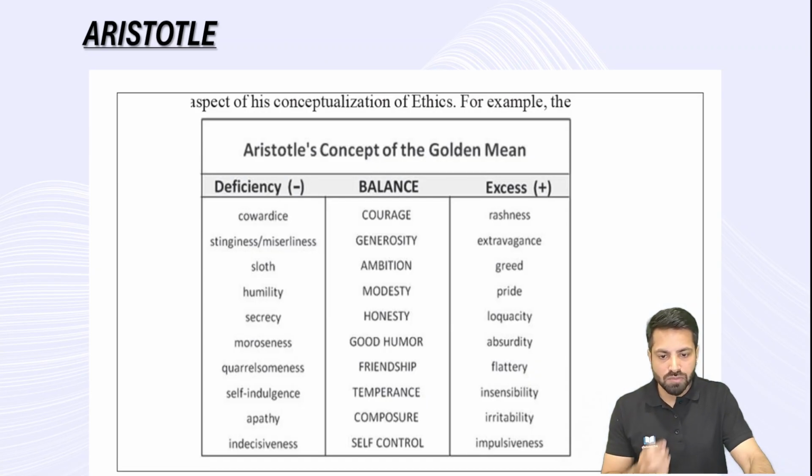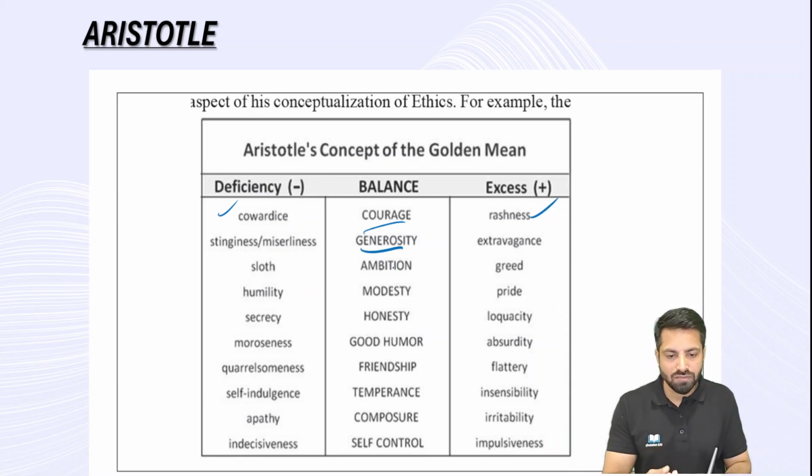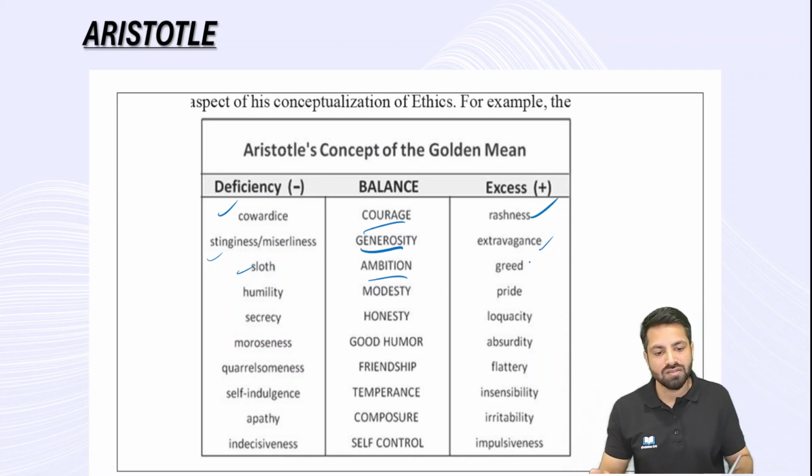Let's see some examples here. Courage: on one side deficiency, cowardice; excess, rashness. For generosity, the mean is generosity, the deficiency is stinginess, and the excess is extravagance. Another example: the mean is ambition. On one side it is sloth, on the other side it is greed.